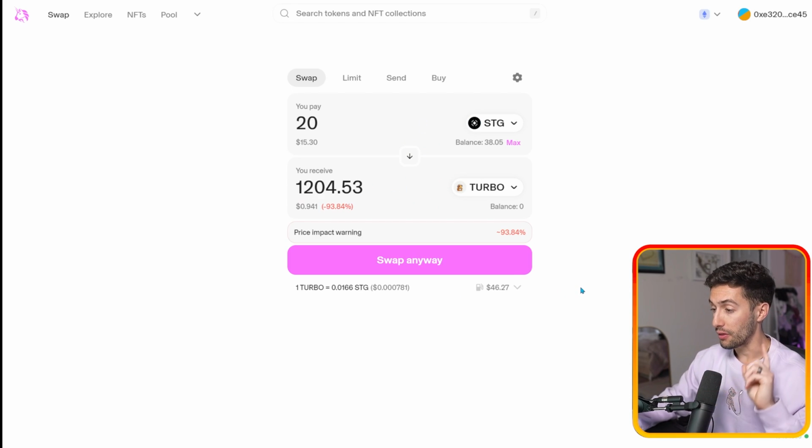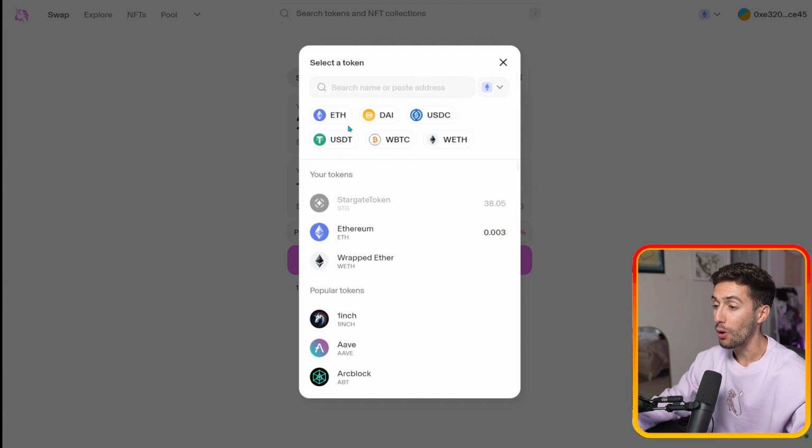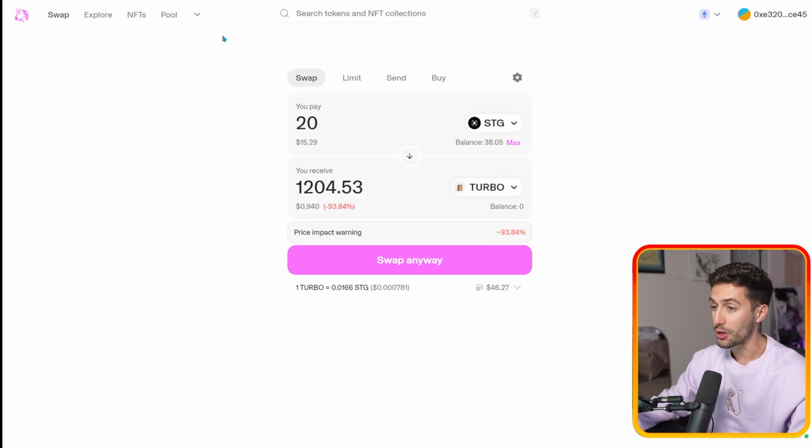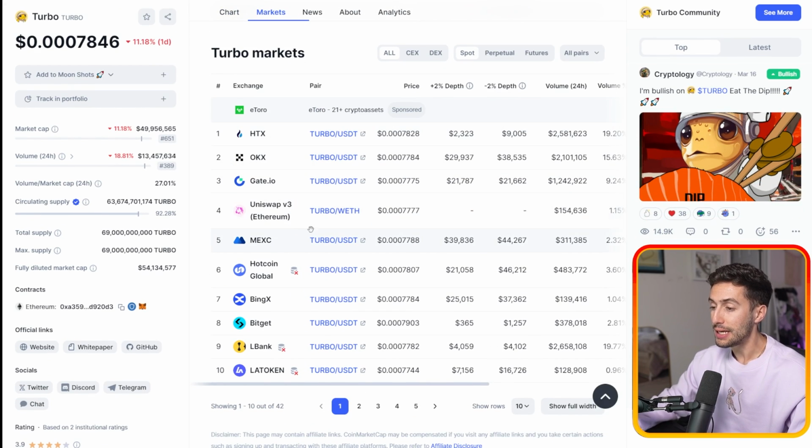Two things to note here. The first one, you can see the price impact warning. For certain pairs, you will not want to swap. So for this example, there's very low liquidity for Stargate into Turbo. You probably want to use ETH or USDC most of the time. If this warning pops up, you're going to want to go back over to CoinMarketCap and click on markets. And then we're going to see under Uniswap, which is the leading pair to swap into. Because right now we're swapping a random coin like Stargate Finance into Turbo. Very low likelihood that there's liquidity for that.